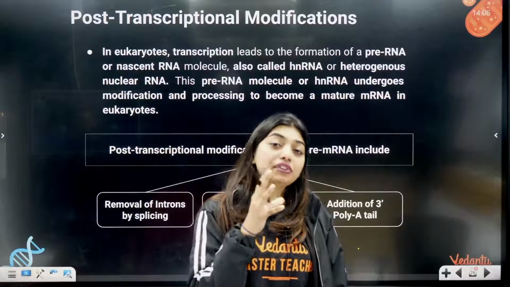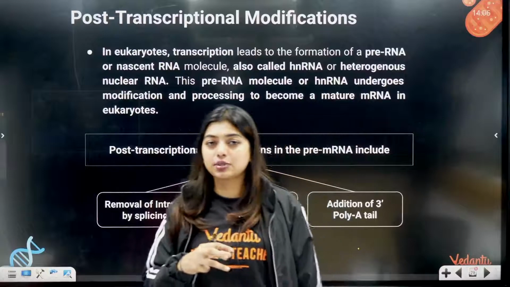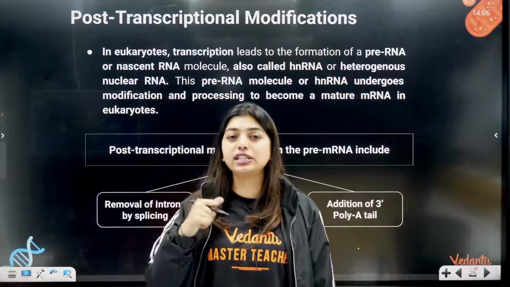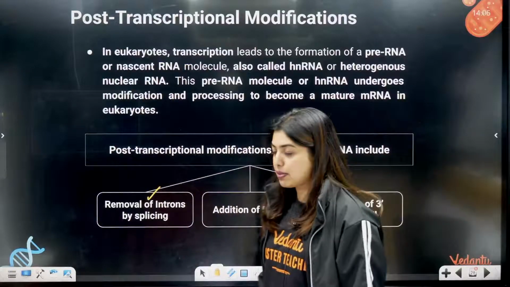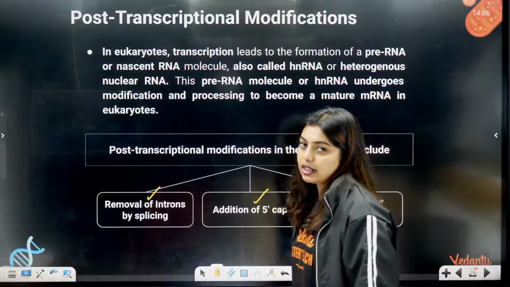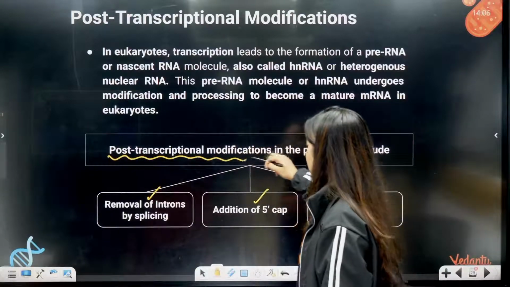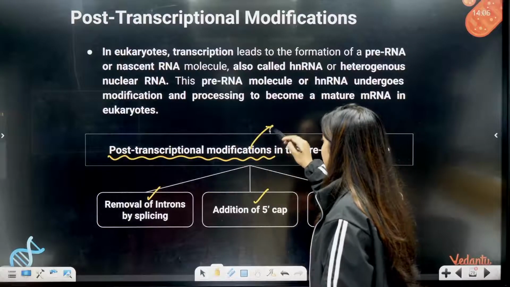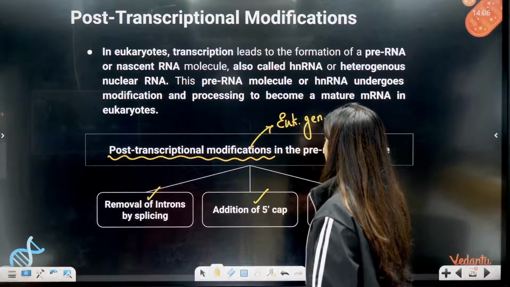That means after transcription has happened, they notice that genes are having introns. So what do they do? They do removal of introns by splicing. Then they do addition of the 5' cap and addition of the poly A tail, that means capping and tailing. This is called post-transcriptional modification, which a eukaryotic gene will go through.